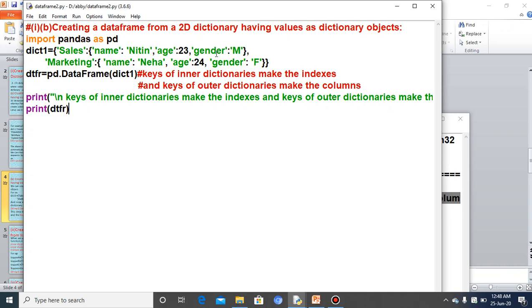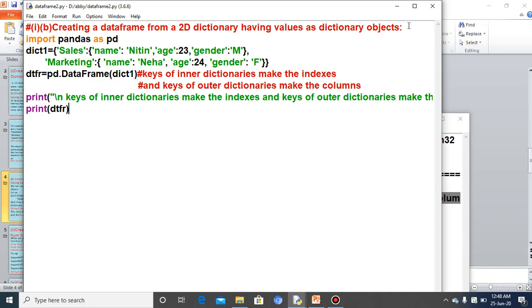So this is the way you will create the data frame using a 2D dictionary, where the values will be either a list in the first case, and in the second case, in the case of B, the 2D dictionary's value is the dictionary object itself.